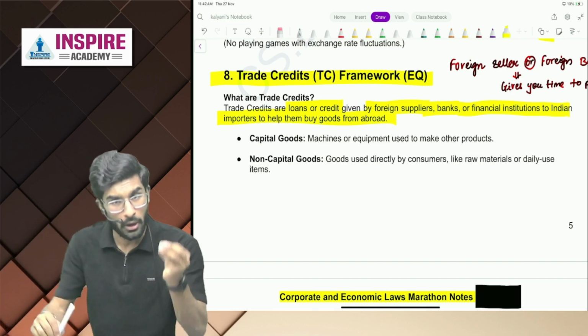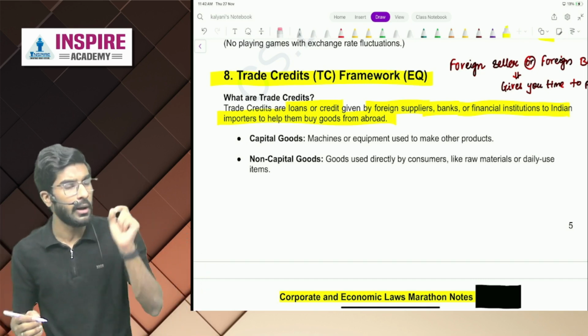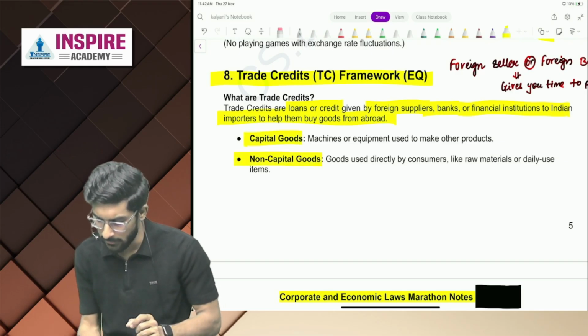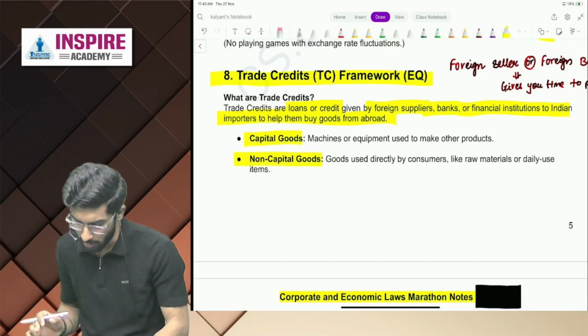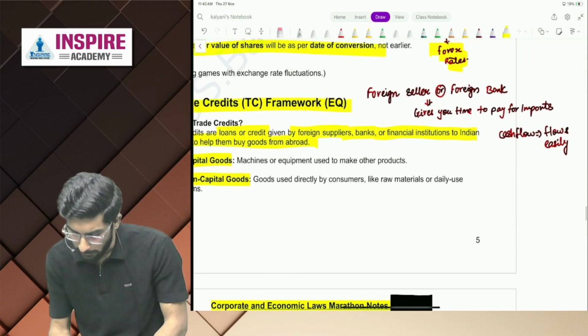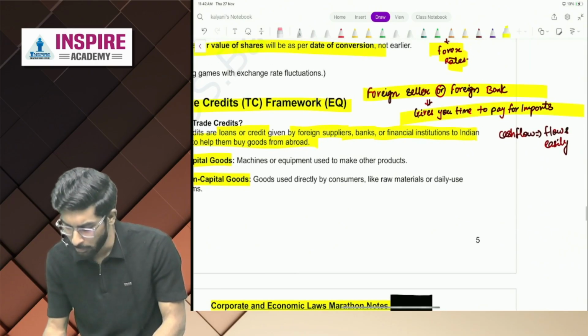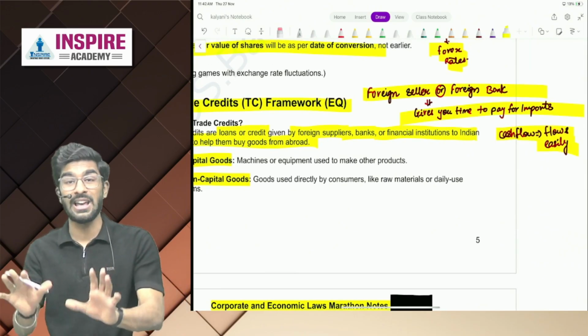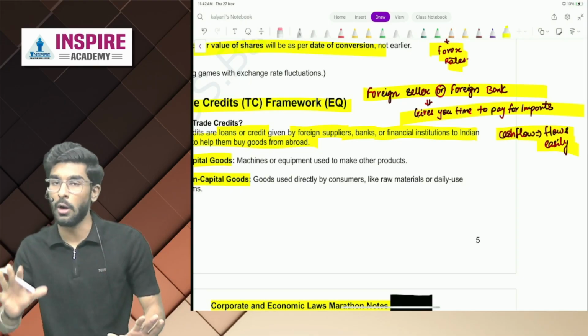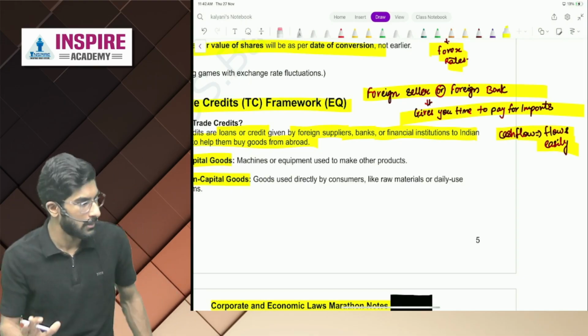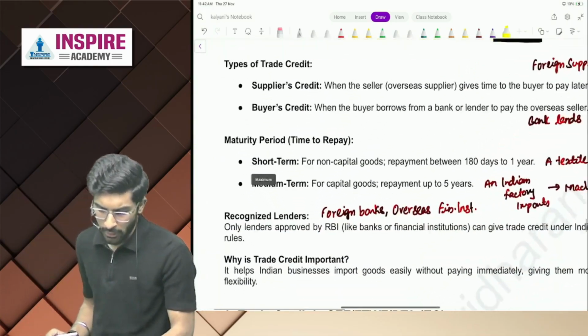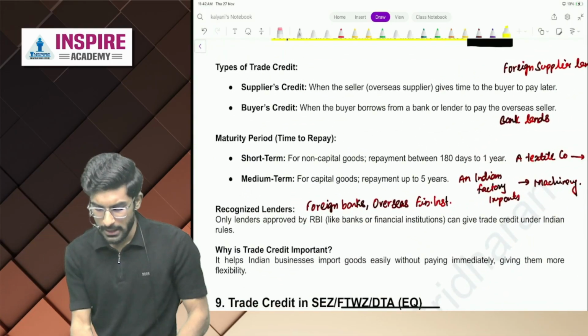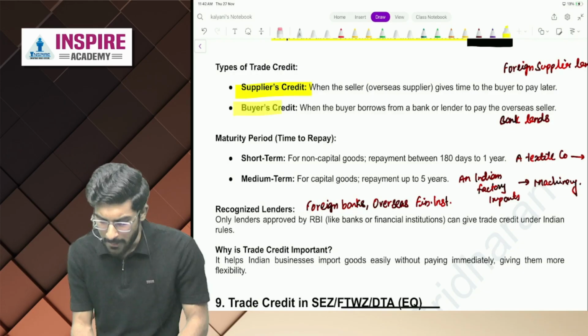Okay. Now, TC can be given for capital goods. TC can also be given for non-capital goods. Foreign seller or foreign bank gives you time to pay for imports, so your cash flows are easily managed. This is what we call trade credit. Now, next, types of TC: suppliers credit and buyers credit.